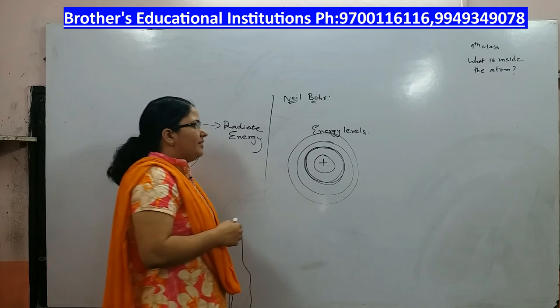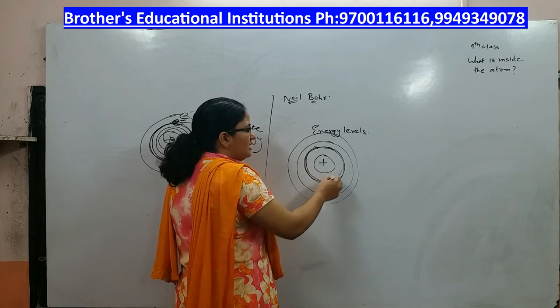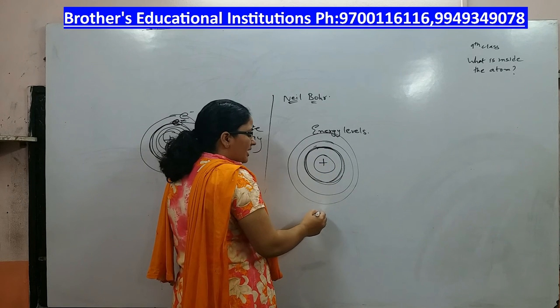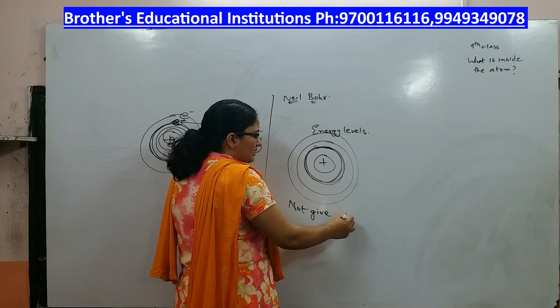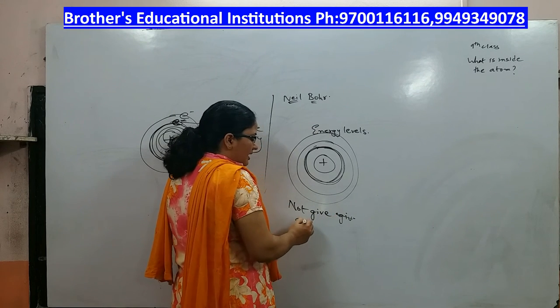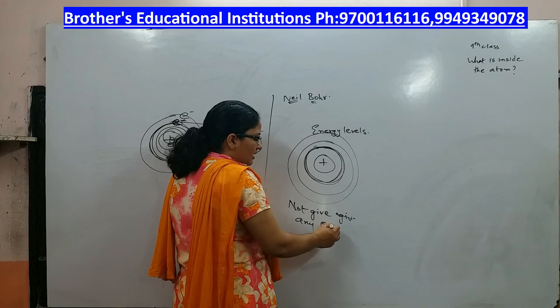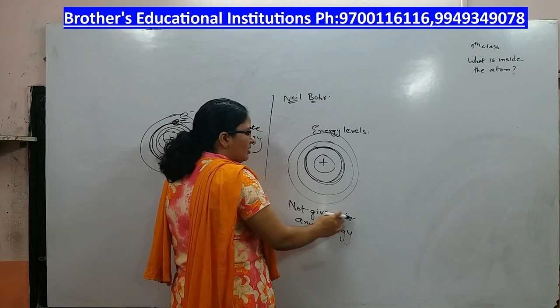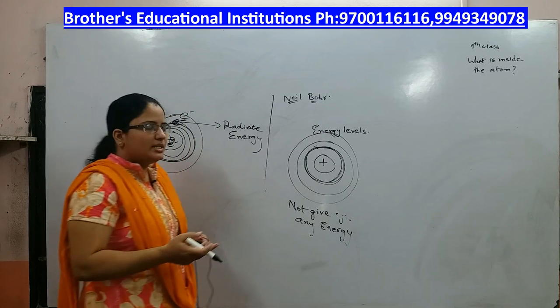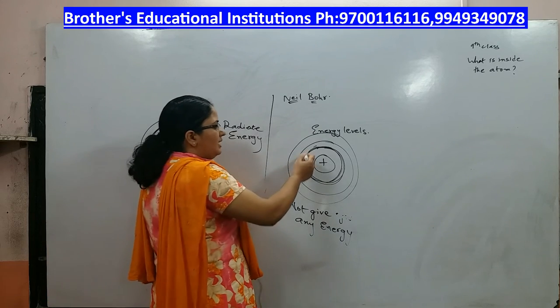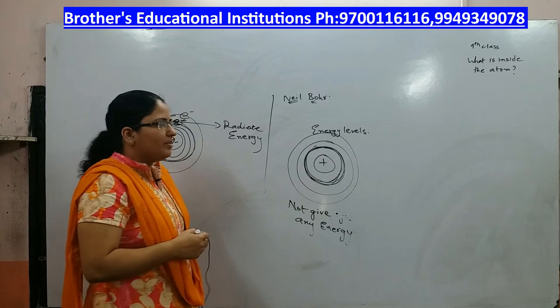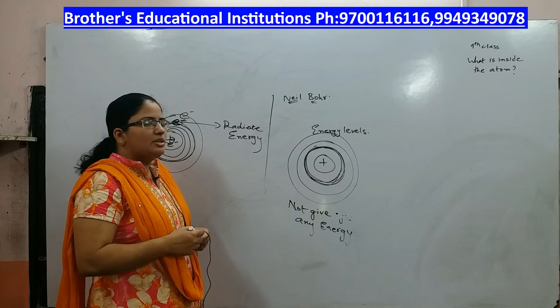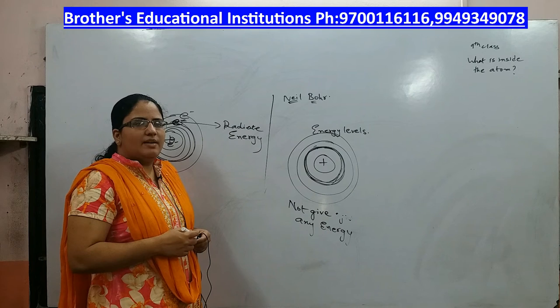Whenever an electron moves in these orbits, it will not give out any energy. Since it does not give any energy, it will not lose energy and it will continuously revolve around the nucleus in these orbits.